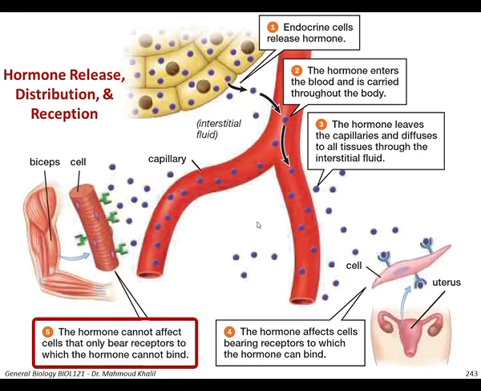You can see in this figure as well that the same hormone cannot bind to a different receptor. So that's why it will not affect any other effector organ or target organ. It only affects the organ which has the receptor that matches the hormone. So you can see here the hormone didn't bind with the receptor.